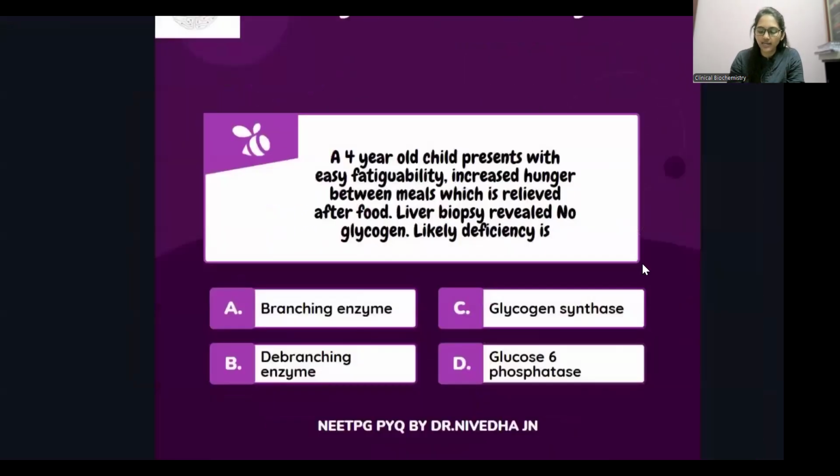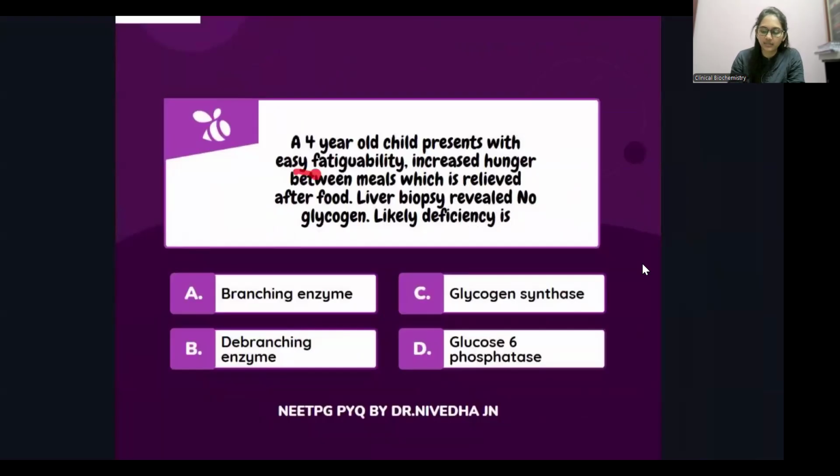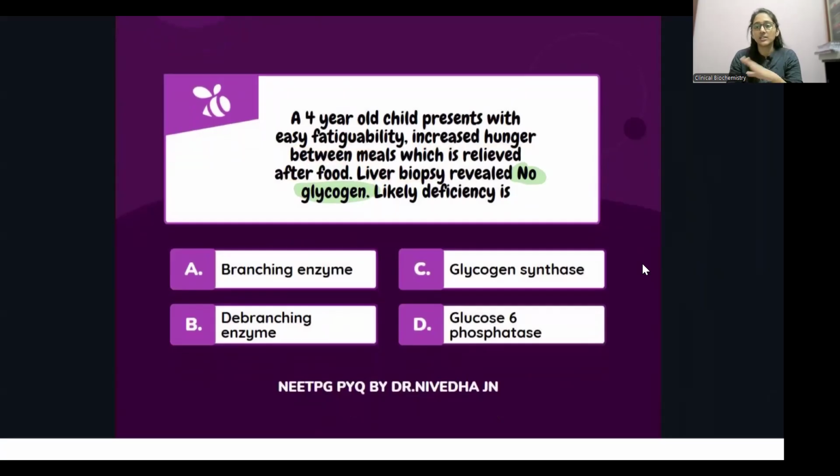A 4-year-old child presents with easy fatigability and increased hunger between meals, which is relieved after food. Liver biopsy reveals no glycogen. So there is no glycogen in the liver. What is the likely deficiency? When there is no glycogen, there is no glycogen synthesis.